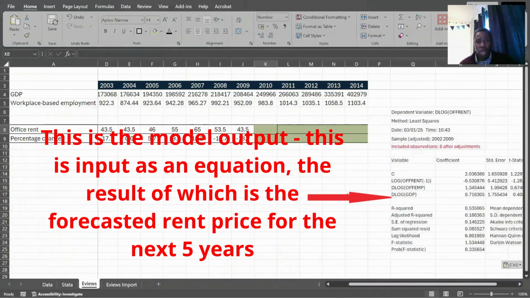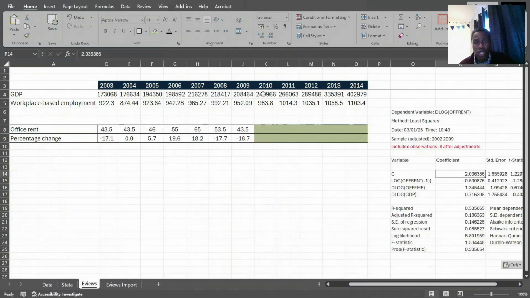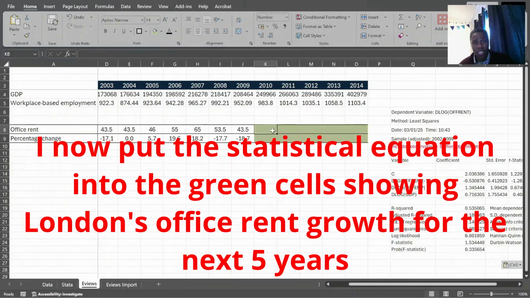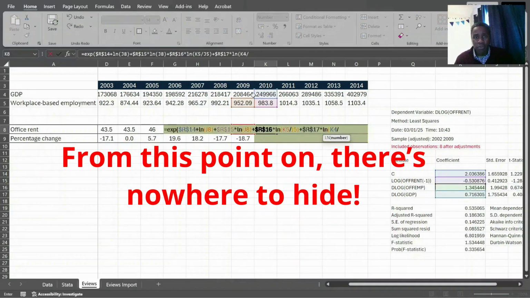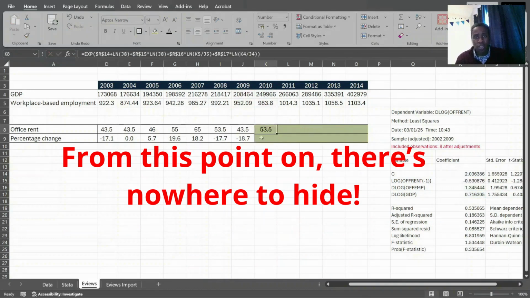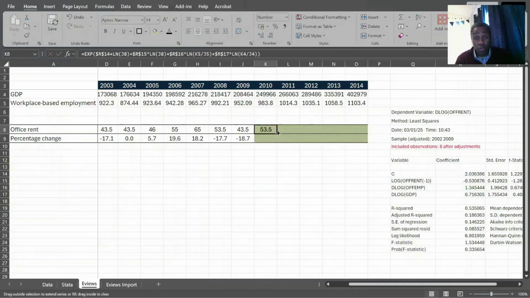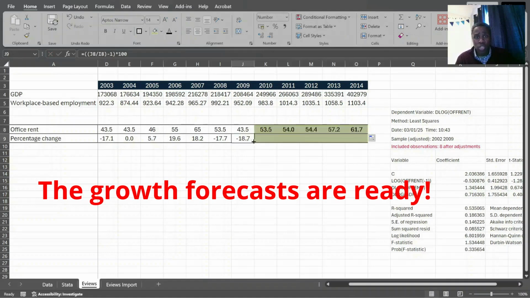Right, so what I'm going to do now is put in this model. So each one of these coefficients corresponds to a value that helps us ascertain our office rent. 2010 divided by 2009. And that is our new growth rate. So our new rental price, I should say. And so here we have it. I'm going to just copy that across 2010 to 2014, and also copy the growth rates across.